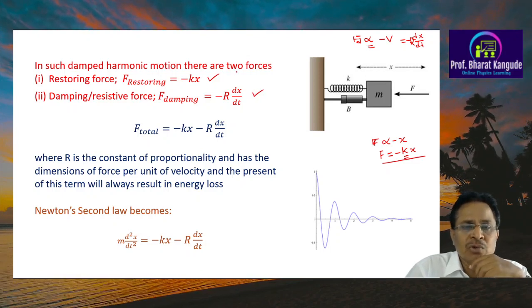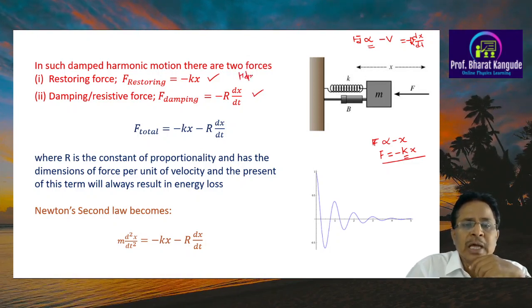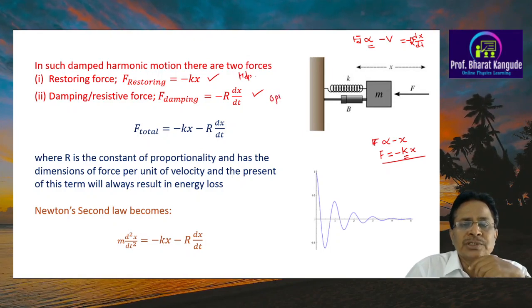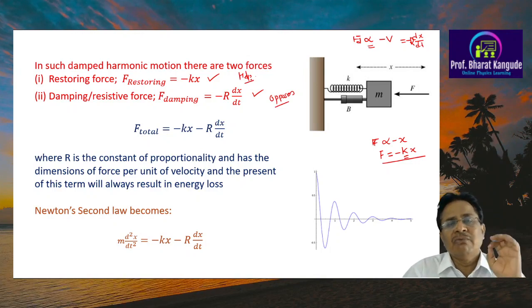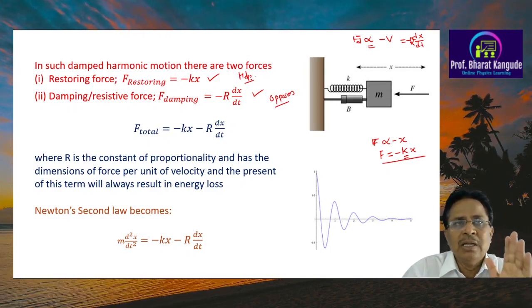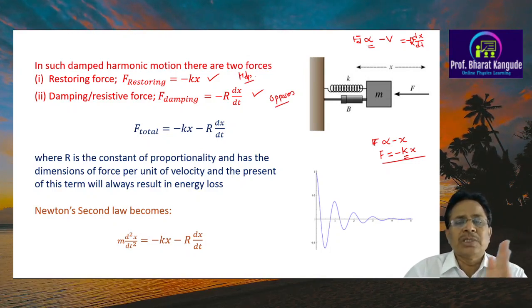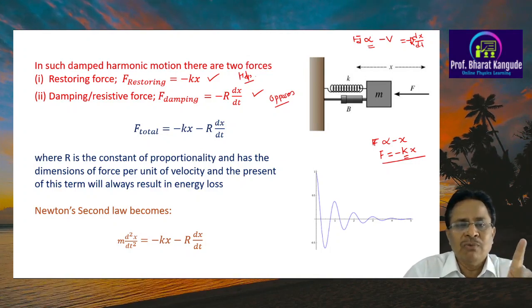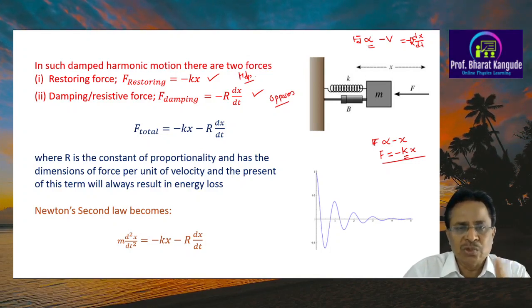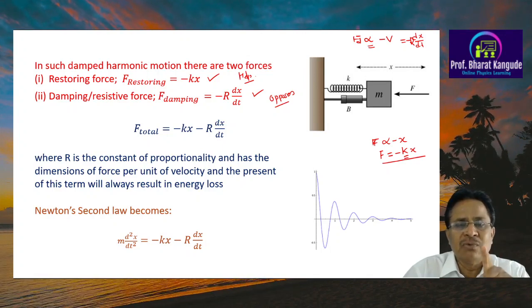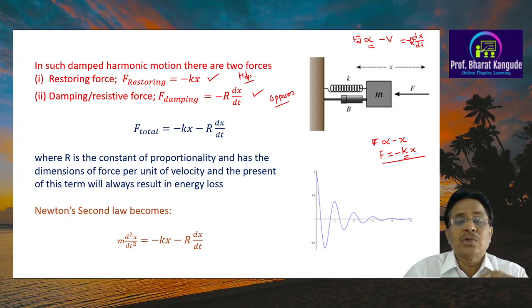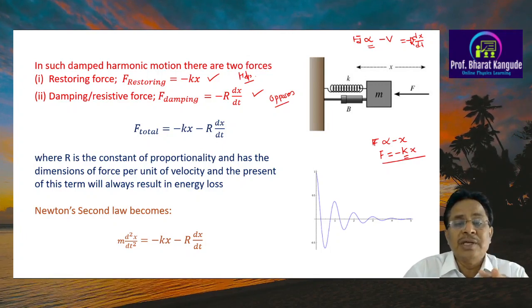The first force helps the motion, and the second force opposes the simple harmonic motion. These are the two facts one should understand while separating chapter 1 from chapter 2. In chapter 1 there was only one force, it is helping, there was no resistive force. In chapter 2 there are two forces: one is helping, that is minus kx, and the second opposes the motion of the oscillator, that is minus r into dx by dt.